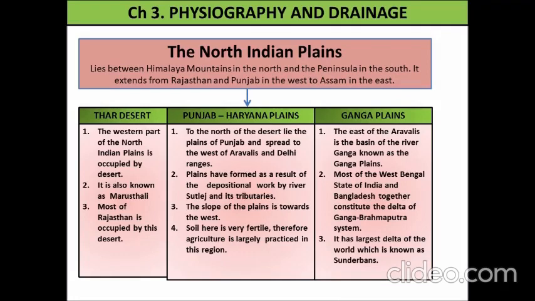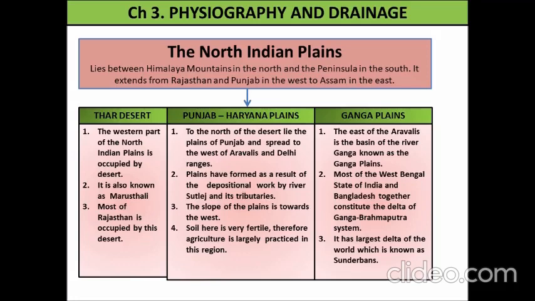It extends from Rajasthan and Punjab in the west to Assam in the east. It is further divided for study purposes into 3 parts: Thar Desert, Punjab Haryana Plains, Ganga Plains. Thar Desert. The western part of the North Indian Plain is occupied by desert. Second, it is also known as Marusthali. Third, most of Rajasthan is occupied by this desert.